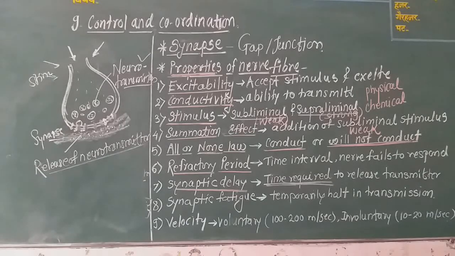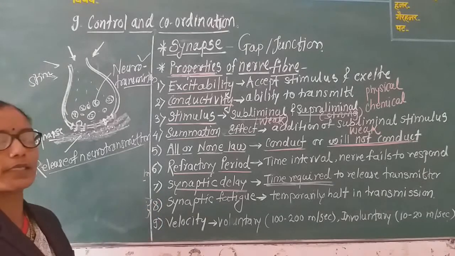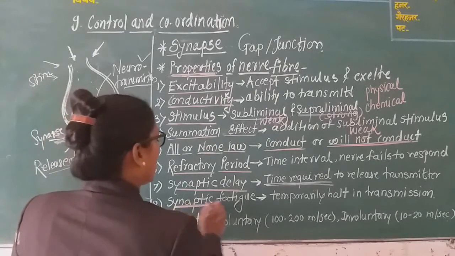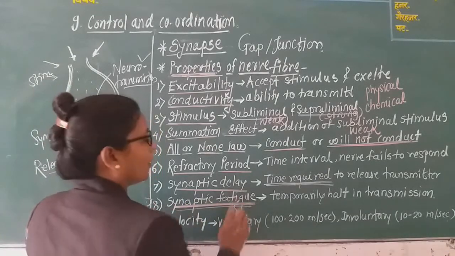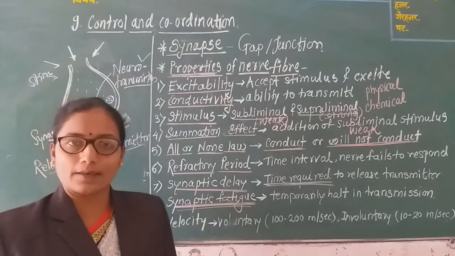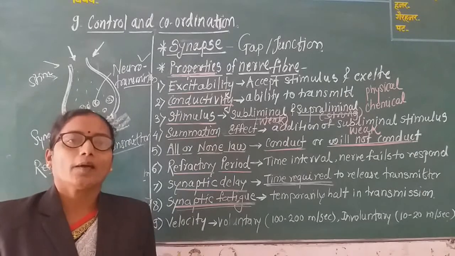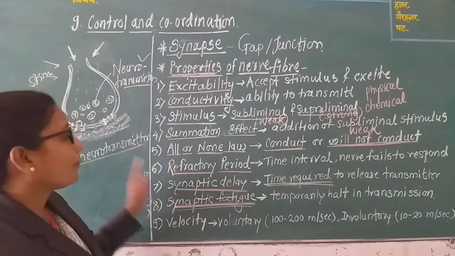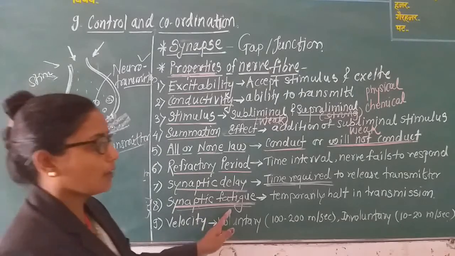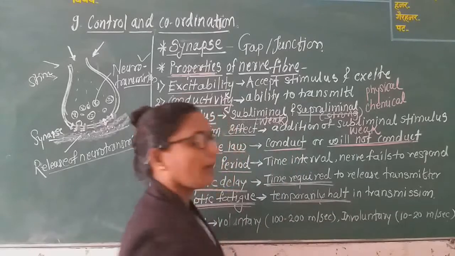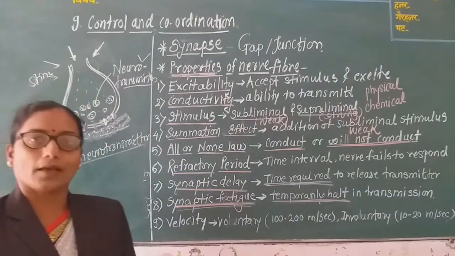It means the time required to release the transmitter. Sometimes synaptic fatigue occurs. Fatigue means failure to work. Also human muscles get fatigued, means we are not able to work. Also in the case of synaptic fatigue, there is a temporary halt. Temporary halt means a break.